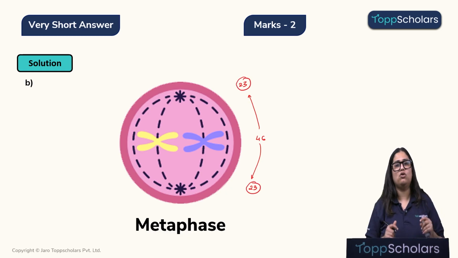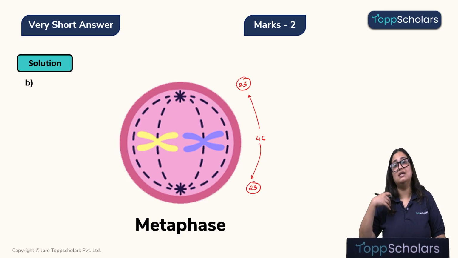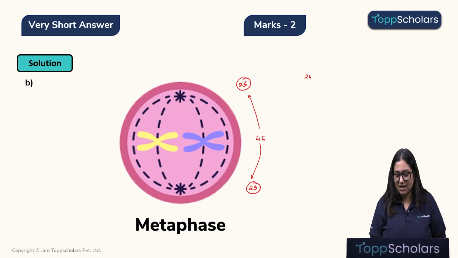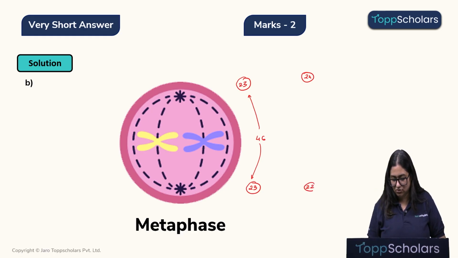So, the whole point of perfect alignment of chromosomes at the equatorial plate is to ensure that each daughter cell gets equal number of chromosomes. However, children, if this does not happen, where the chromosomes are not arranged properly at the equatorial plate, that might lead to unequal distribution of chromosomes in daughter cells, meaning some daughter cell will have more chromosomes and some will have less chromosomes.